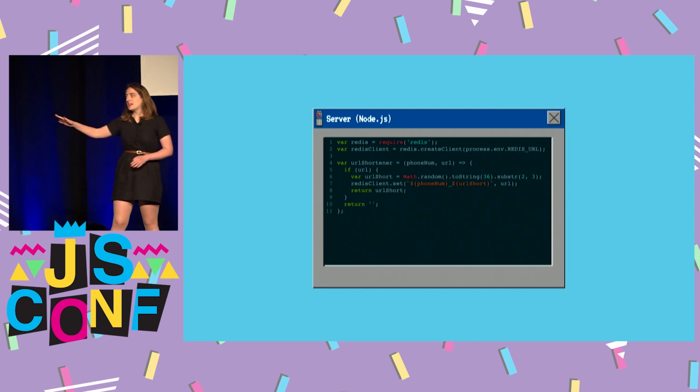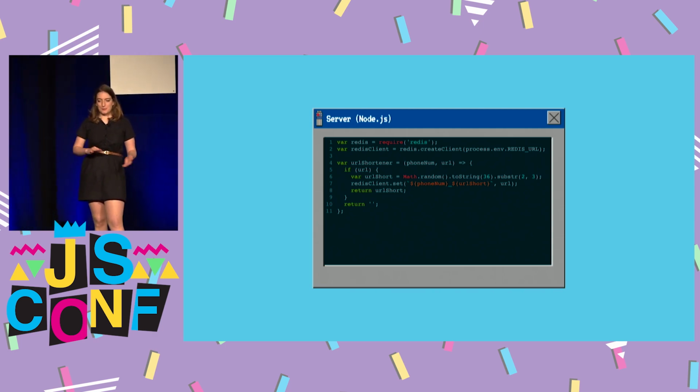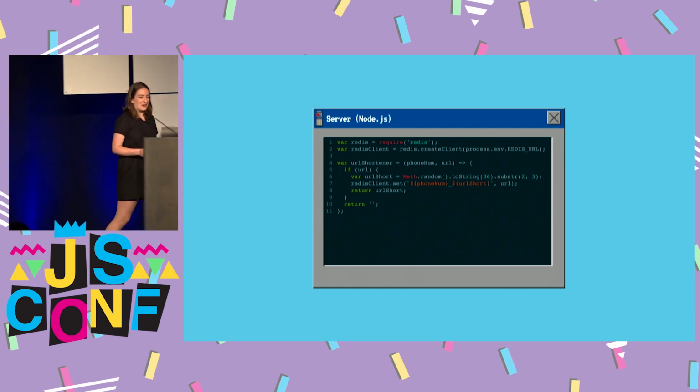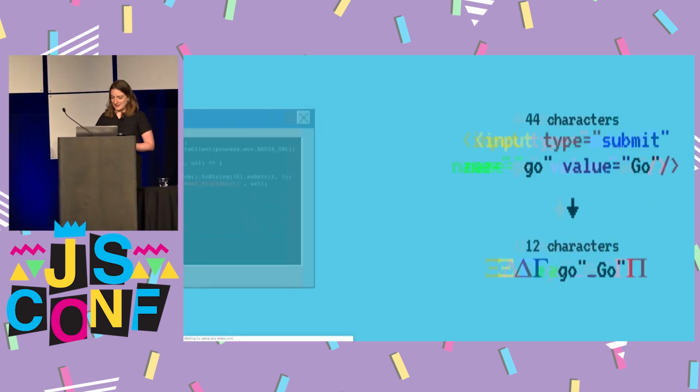Setting it with the phone number first reduces the chances of there being collisions, but there still is the chance that you'll get the same URL stored under the same short link, but that's okay. It's all going to be our own URL, so it's not a big deal.